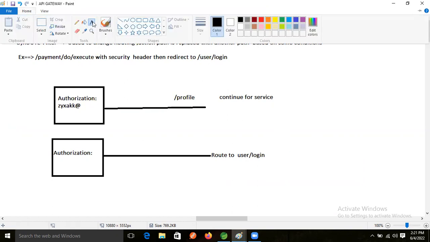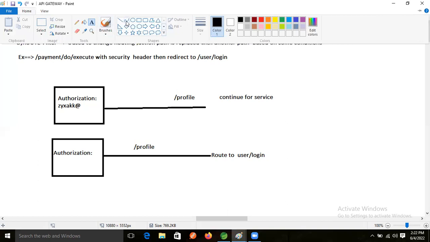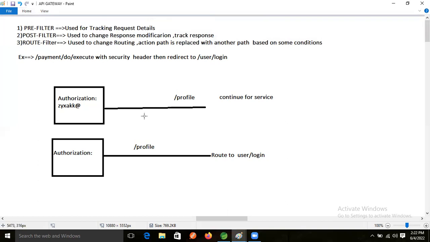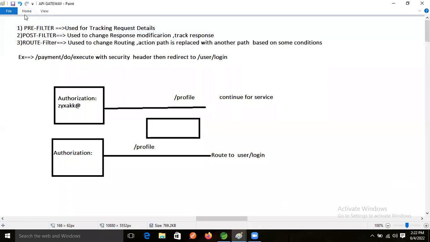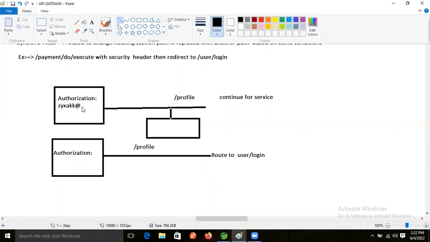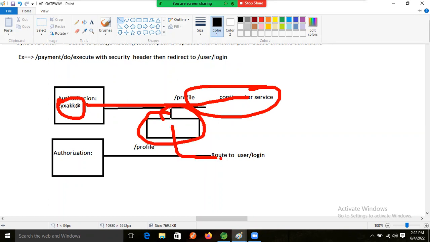Okay, so here the profile is there, right? Whenever we are making the request, the route filter will do this. The route filter is working based on conditions. Just assume that if the authorization value is there, then continue the service, right? If not there, then redirect to which page now? The user login page.